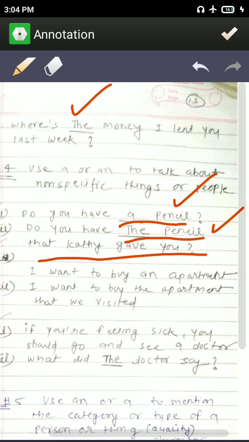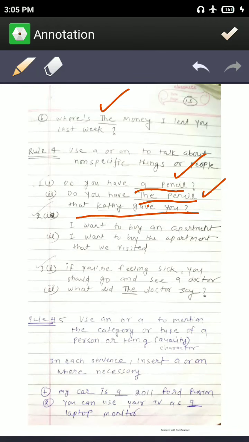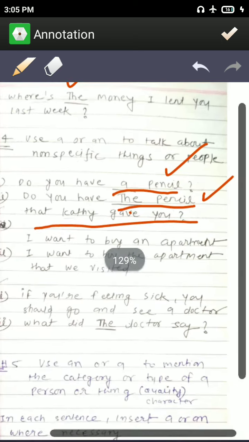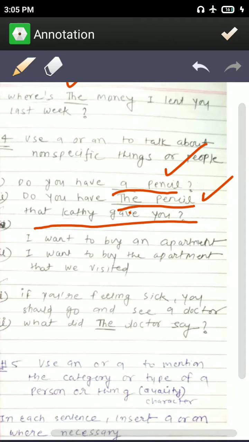So that pencil is special. Why special? Because that pencil was given by Kathy. So here we will use "the", but in the earlier question it is asking any pencil. When it is asking any pencil, then we will use "a". Okay, I want to buy an apartment. He wants to buy any apartment, but when he says I want to buy the apartment that we visited, now he is talking about a special apartment, the apartment that his listener knows, the apartment that we visited. So we will use "the" here.